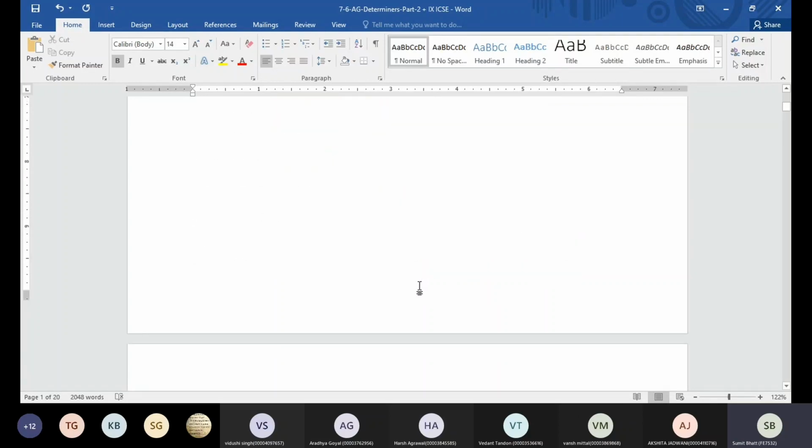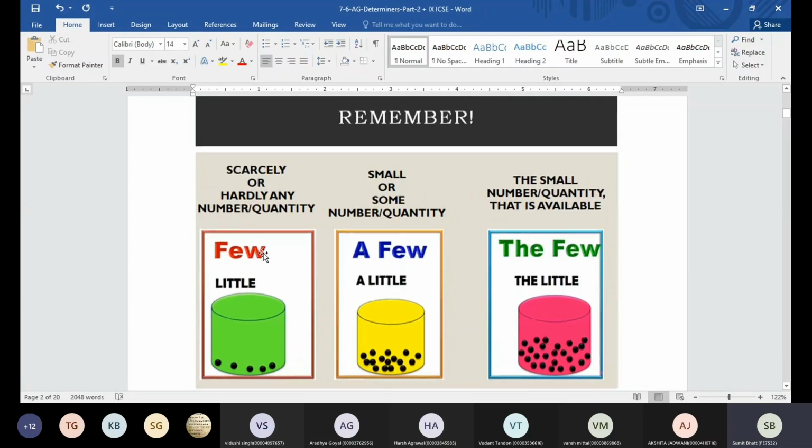For example, let's see the difference between few, a few, the few, little, a little, the little. Few is going to mean hardly any number. A few is going to mean some number, enough number. The few is going to mean the number which is available at a time. For example, a fruit vendor is selling apples, and let's say he has 100 apples with him. If you require all the 100 apples, you say I need the few apples you have. That is going to mean all the numbers which are available to him.